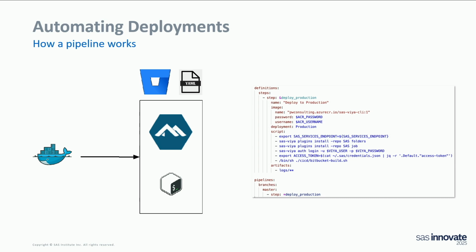It will pull the image that we've created, the Docker image, from a Docker repository. So here I have my Docker repository and the image I want. I have the username and password. And here is the YAML file with configuration, and it says when I update to master, then it needs to run the deploy production step, and here I have the deploy production step.